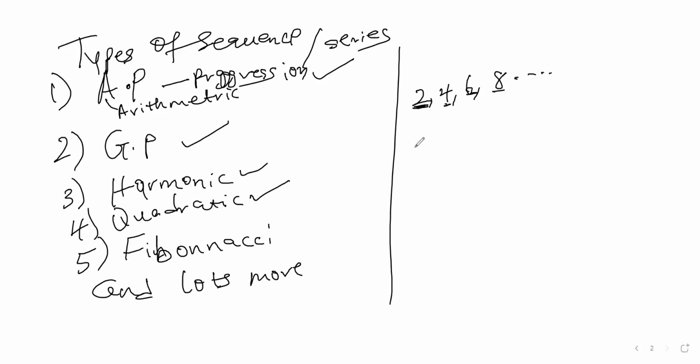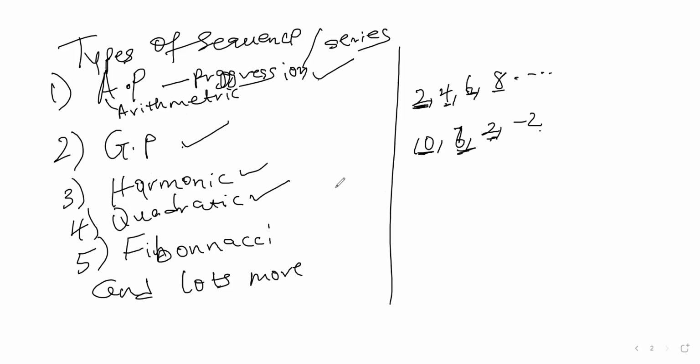Or if I'm subtracting a constant number, let's say we have 10, 6, 2. If I subtract 4 here, I'll get 6. If I subtract 4, I'll get 2. If I subtract 4, I'll get -2. So I'm adding or subtracting a constant number from the previous term to get the next term. That type of sequence is called an arithmetic sequence. But when I'm dividing or multiplying, that type of sequence will be called a geometric sequence.